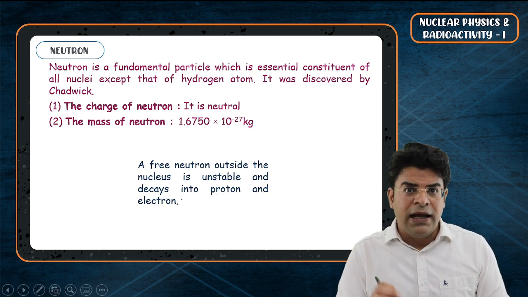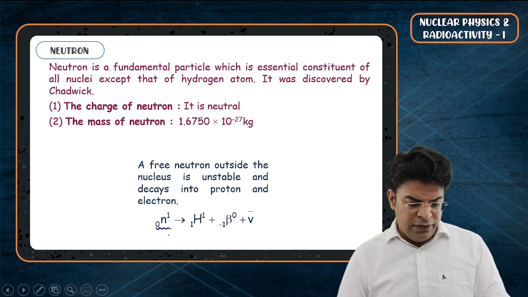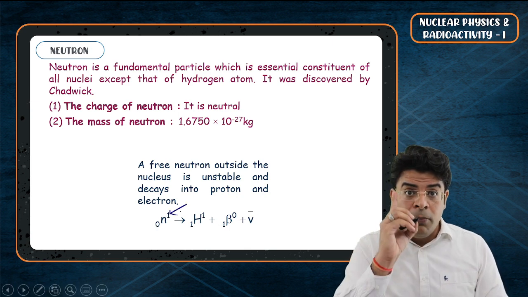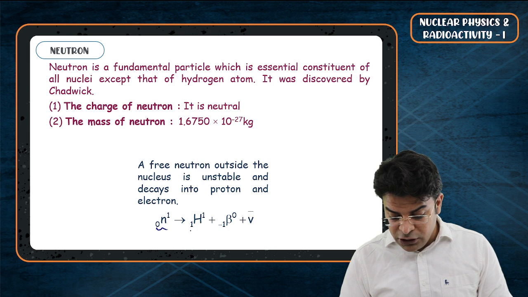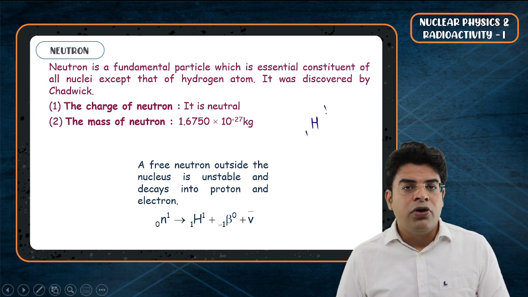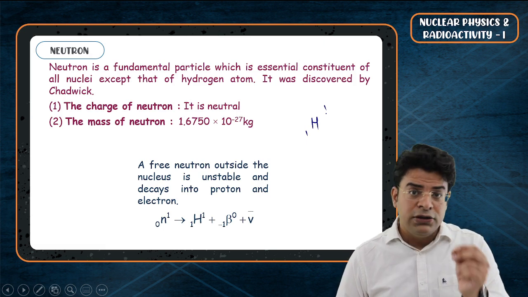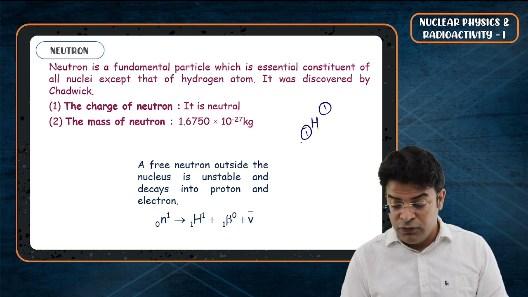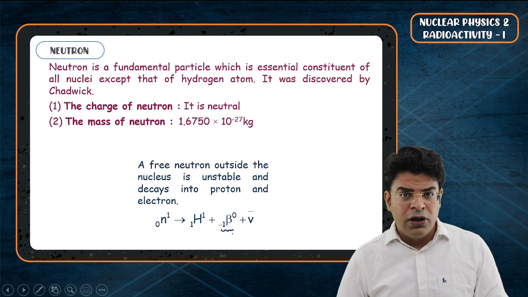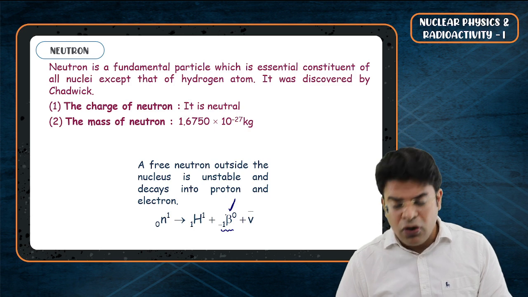So one can write an equation using it. One can say that a neutron isolated, which has got no charge, 0, has a mass of 1 mass unit, converts into a proton. Sir, why have you written proton as H11? Because a proton is nothing but hydrogen nucleus. Proton has got charge of 1 and has got mass of 1. So H11 plus beta minus. We take the atomic mass of an electron to be 0.